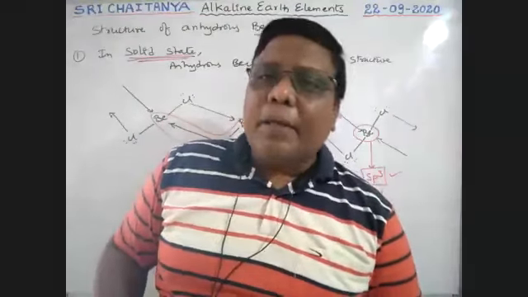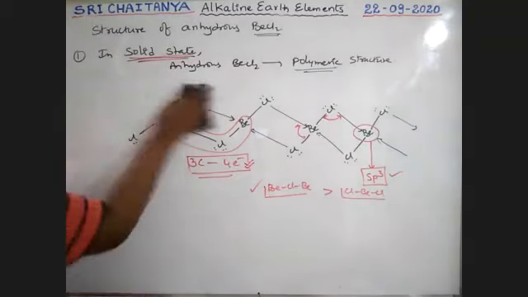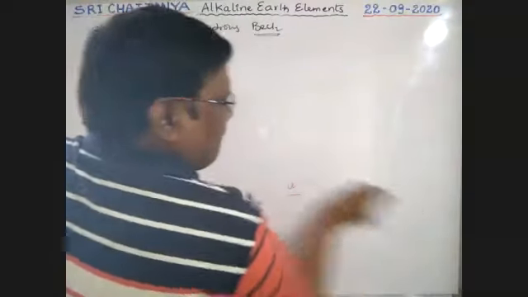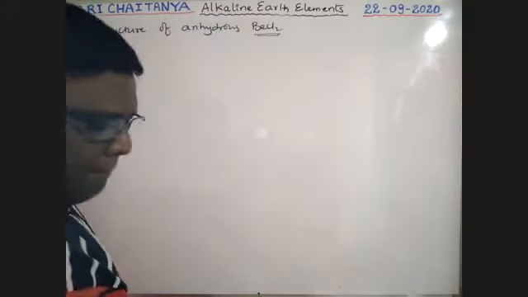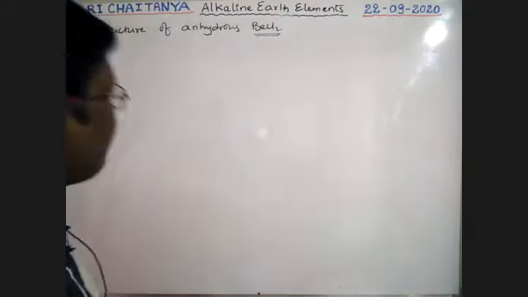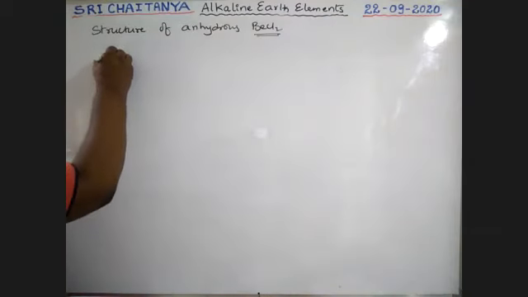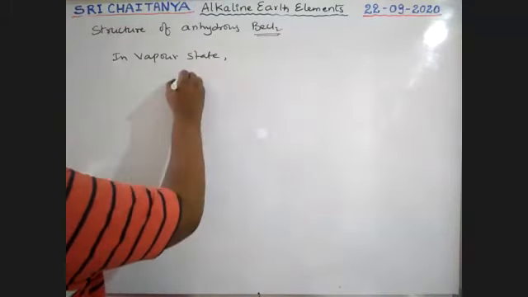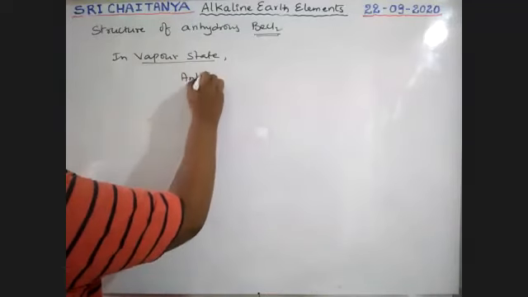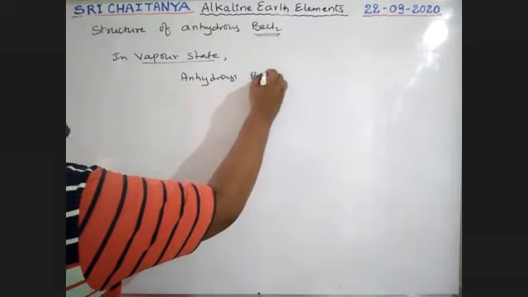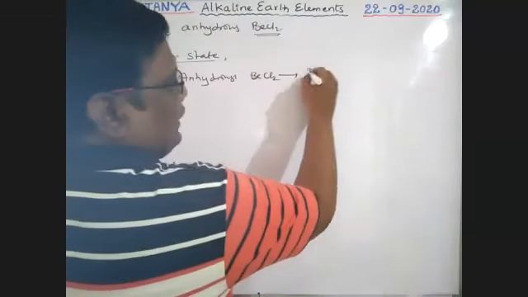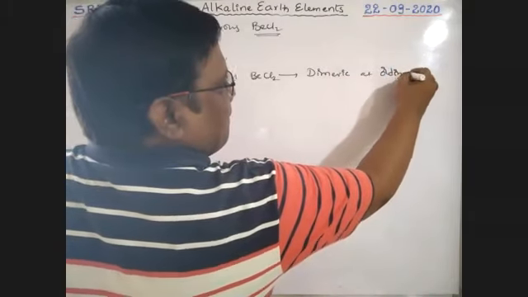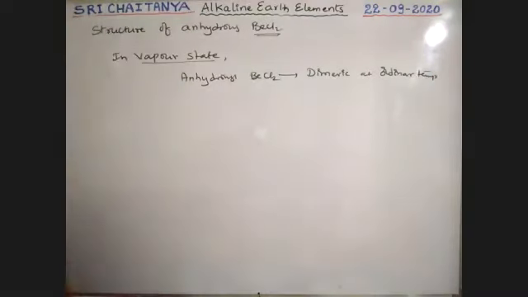Now, in vapor state, anhydrous BeCl2 has a dimeric structure at ordinary temperature.